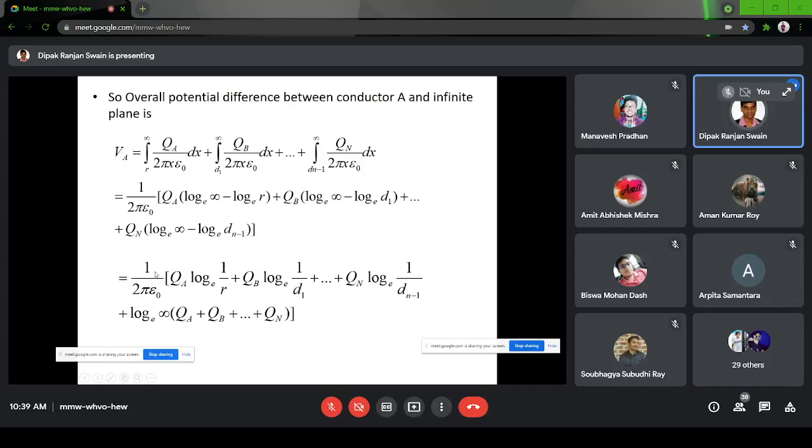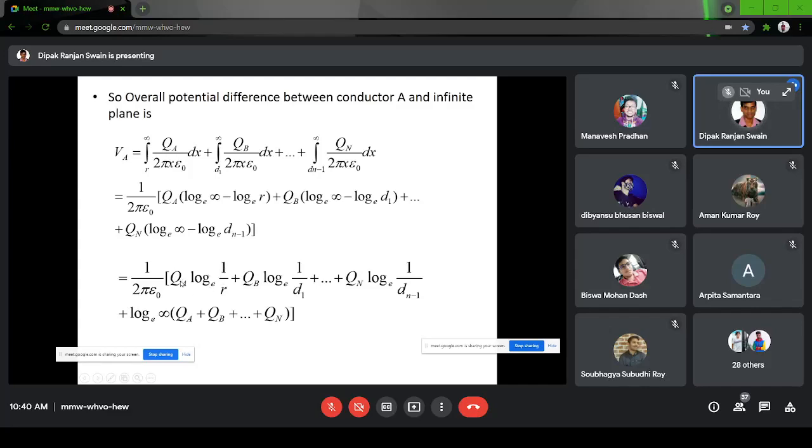So ultimately, this will be this formula: ln infinity, comma, sum of the charges, and this is the rest of the formula. Now, when you have a balanced system, the sum of all the charges, let us say in a two conductor system, QA carries a current of I and QB carries a current of minus I. So in a balanced system, the sum of all these charges will be 0. So the second term vanishes, only the first term will remain, and you will see it is exactly similar to that of the flux linkage term.